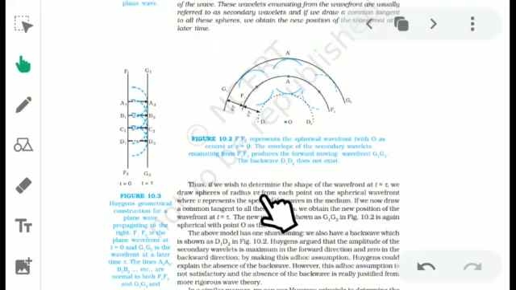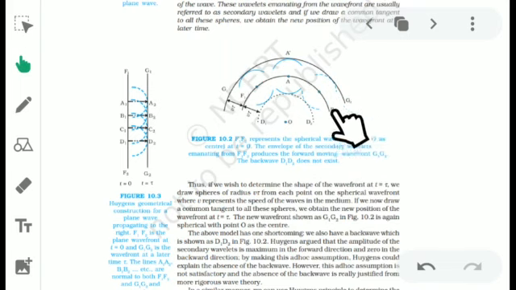We wish to determine the shape of the wavefront at t equal to tau. We draw spheres of radius v tau from each point on the sphere. Here see, this is the center and v tau is the radius. We can draw spheres. Then the tangent to all these spheres gives the wavefront. This I already explained to you.